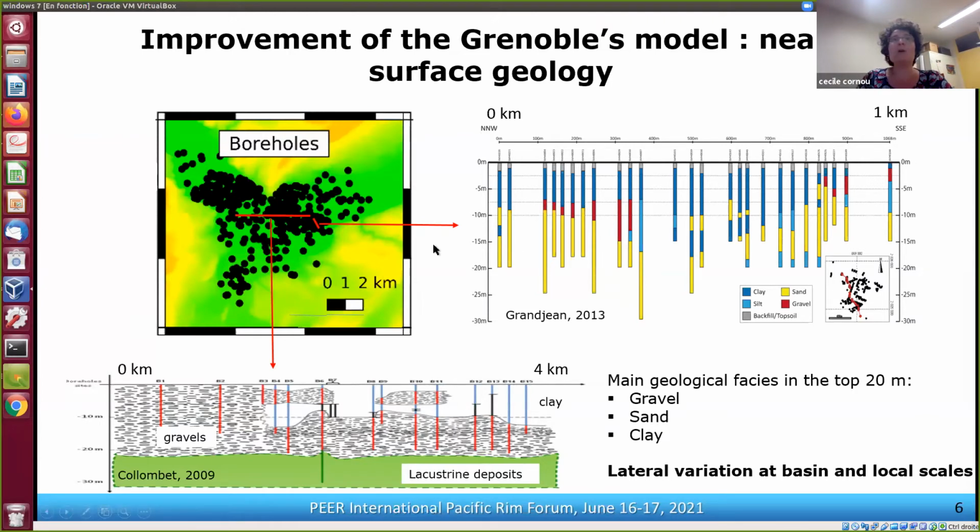At a more local scale, this is another cross-section, a 1 kilometer length cross-section, and the color represents different geological facies. And we see that we have a large spatial variation of the near-surface geology.